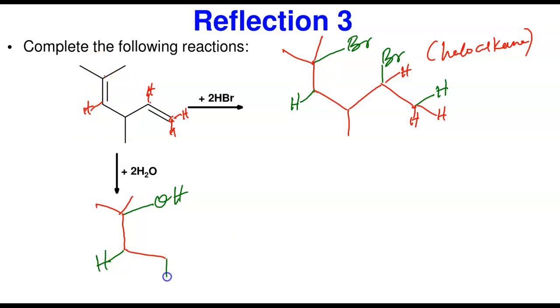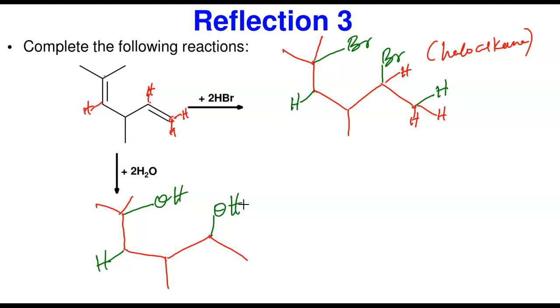Then I go to the next bond. In the next bond, I'm going to use my red again. So there is this thing here, and I have this here. Now, again, the other one is between these 2. Again, I'm not going to put the hydrogens again. Like I said, it's implicit in a skeletal structure. I'm just going to go straight to tell you where the OH group is located. So the OH group is going to be this again.